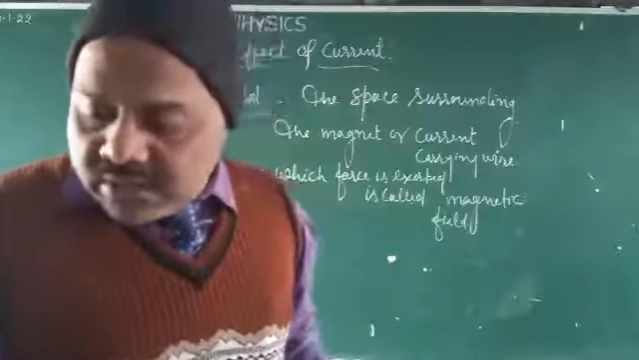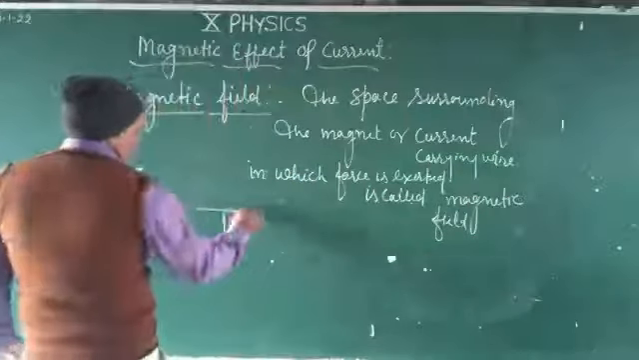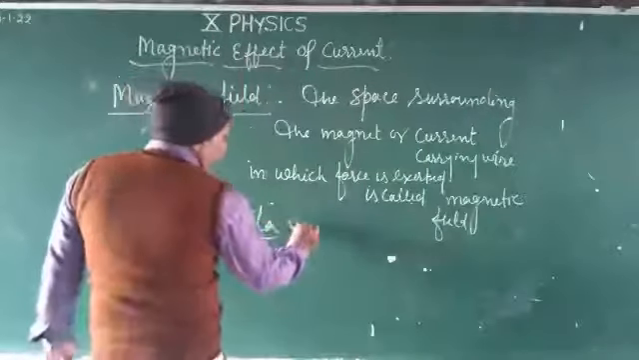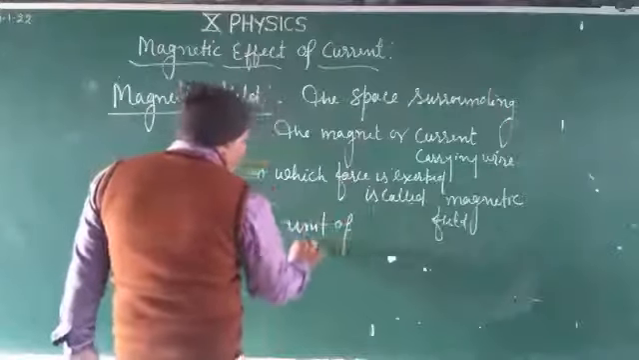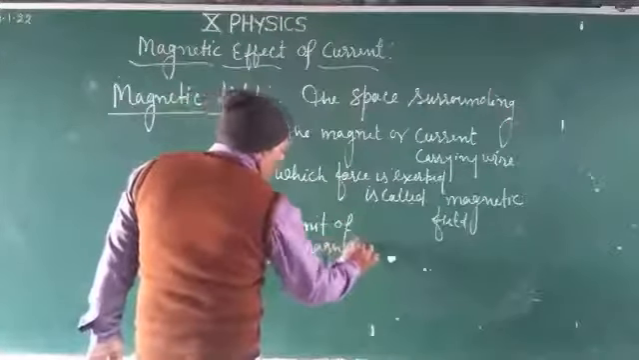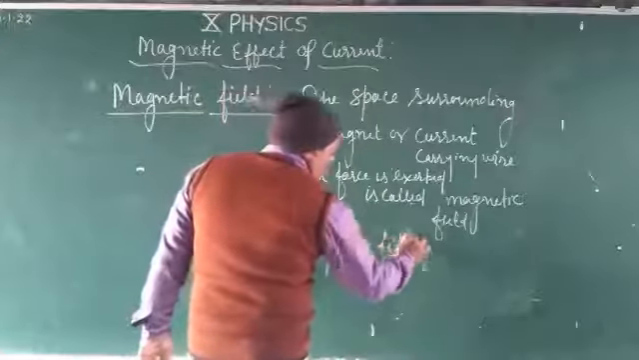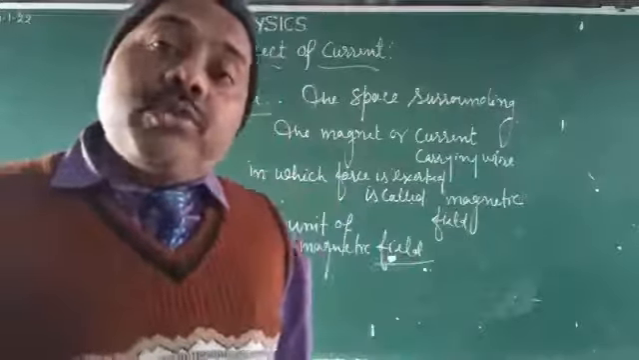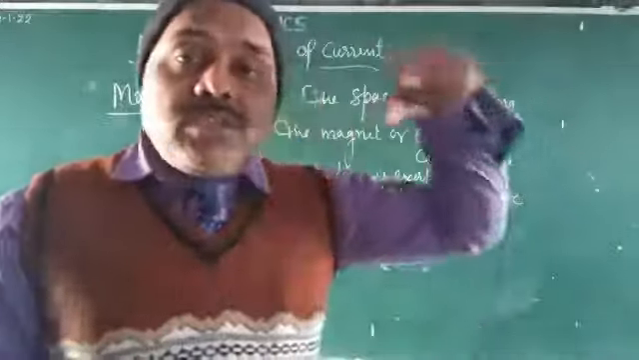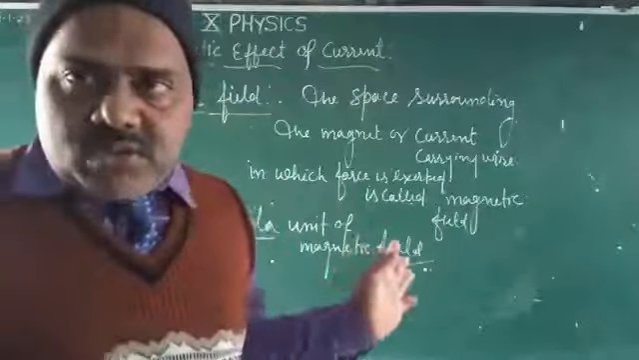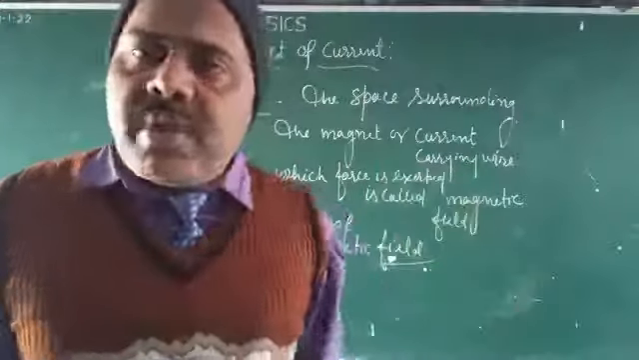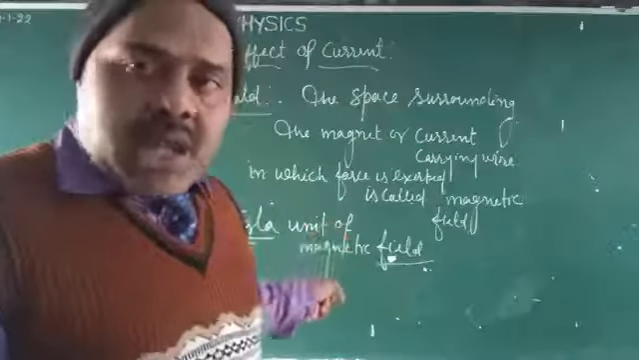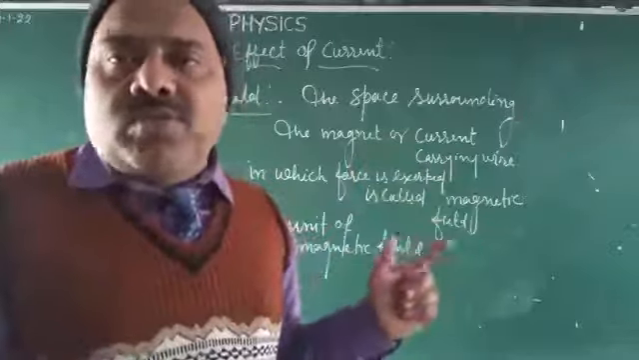Tesla. Tesla is the SI unit of magnetic field. Gauss is also a unit of magnetic field, but it is in the CGS system, not in the MKS system. Newton per ampere meter is also a unit of magnetic field, but you will write the SI unit of magnetic field is Tesla, and in the CGS system it will be Gauss.